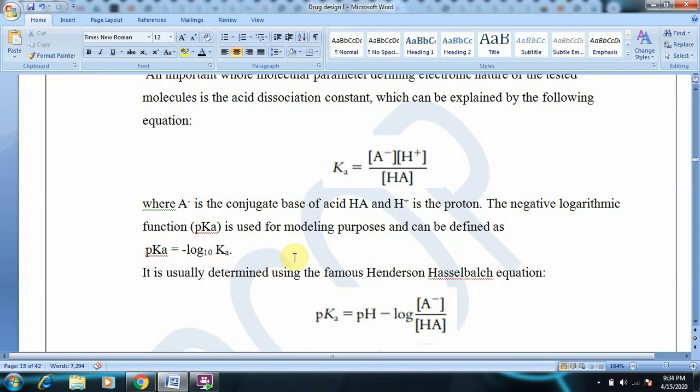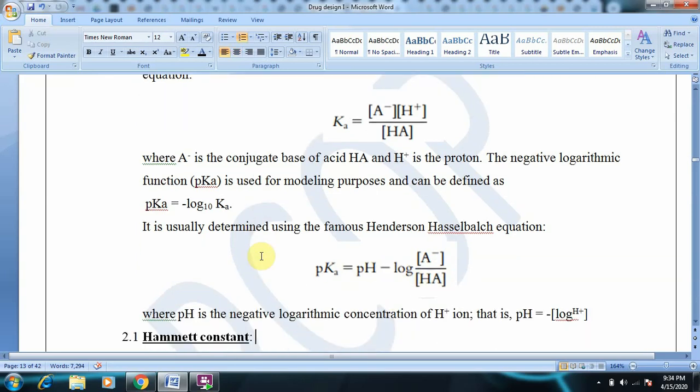Using this equation, if we substitute the logarithmic values, it gives the Henderson-Hasselbalch equation. It defines pKa as pH minus log of A minus concentration by HA concentration. Why? Because the pH term comes from H plus. You can replace H plus ion concentration with pH, where pH is the negative logarithm of H plus ion concentration. So finally pKa is equal to pH minus log A minus concentration by HA concentration.